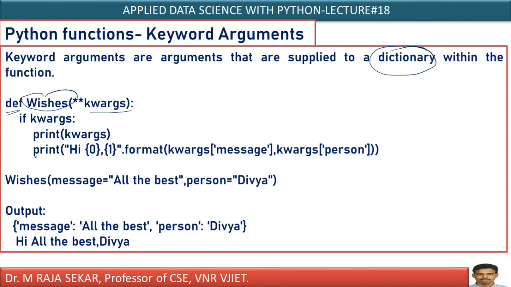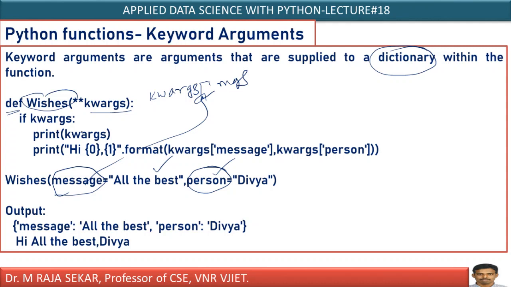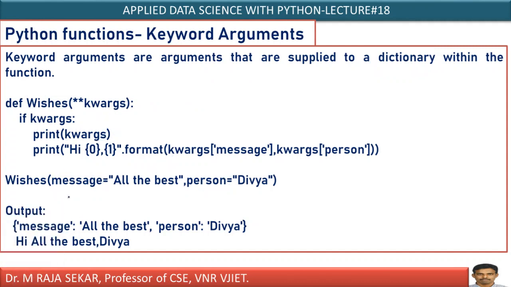Now, how can I call this function by its name? I must pass a pair of values. First message and its value: message whose value is all the best, and person whose value is Divya. Internally, KWARGS of message. Anyway, I am displaying it if KWARGS is not null, it's non-zero, it's true. Why? Because I am passing two arguments. Print KWARGS. Now you can understand. Print KWARGS means what is the content stored in KWARGS?